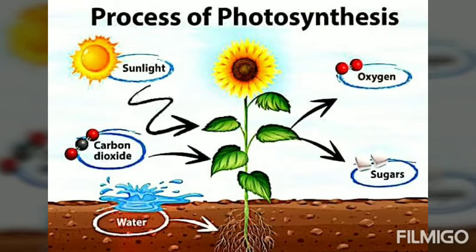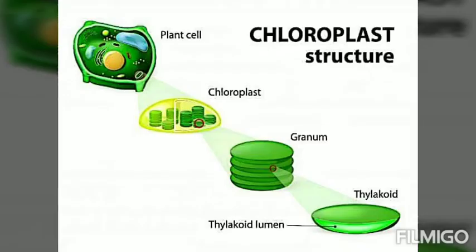Here, all the matters from which the plant is preparing food are inorganic. For example, sunlight, carbon dioxide, water, all are inorganic matters. We know that the plants have the special cell organelles known as plastid. Plastids are of three types: leucoplast, chloroplast, and chromoplast. Among these, chloroplast is used for the photosynthesis.